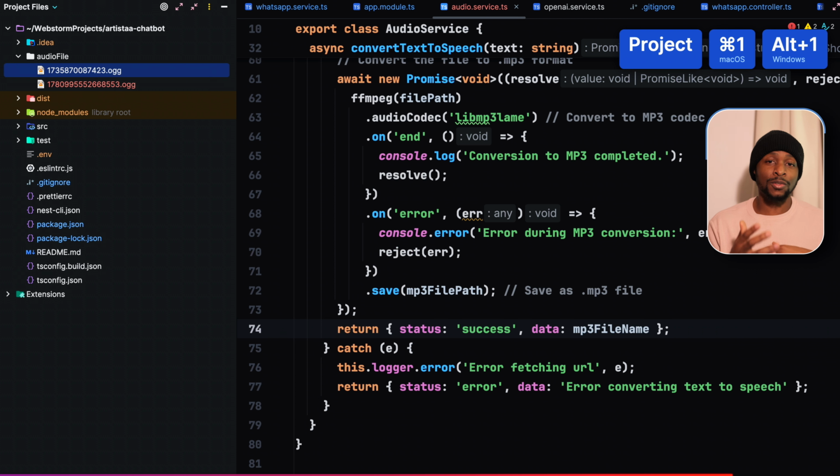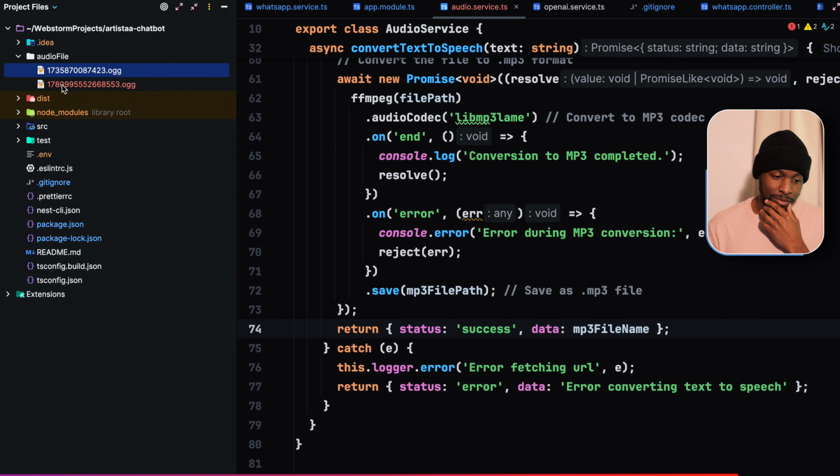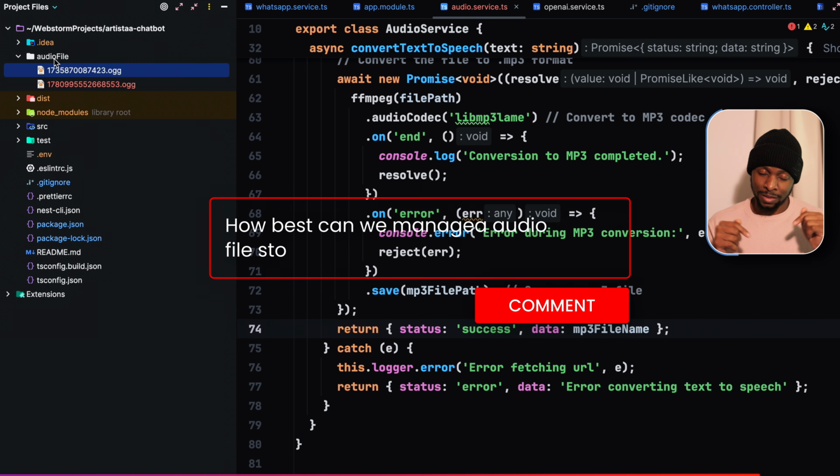The more we interact with audio notes, the audio file folder is going to end up consuming space. How best can we deal with that? Please discuss with others in the comment section. I'm going to leave that as an exercise for you.